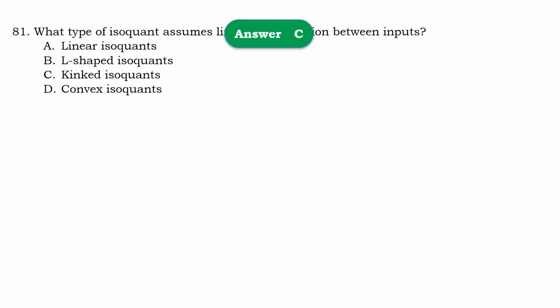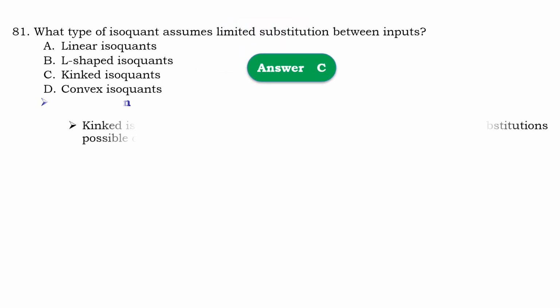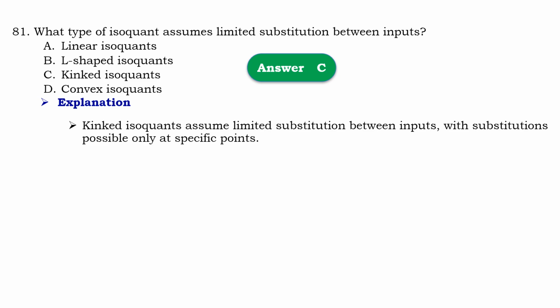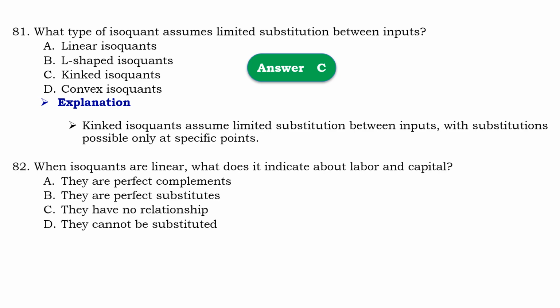So that should be C, convex isoquant. Means that convex isoquant assume limited substitution between input with substitutions possible only at a specific point. Question number 82. When isoquant are linear, what does it indicate about labor and capital?